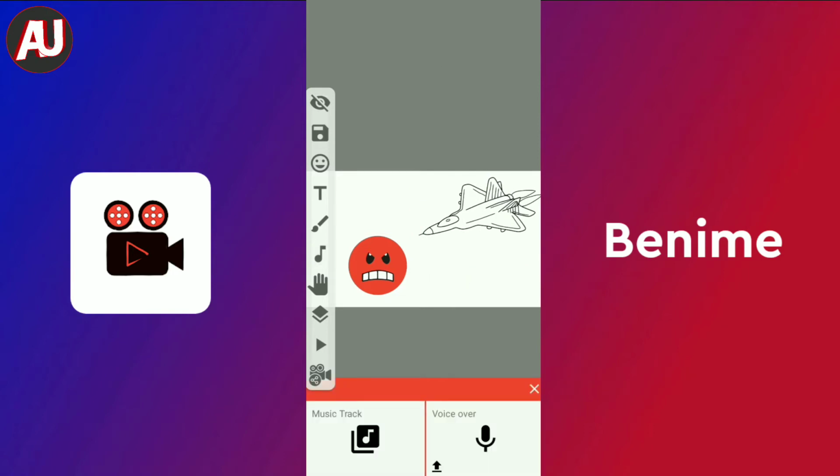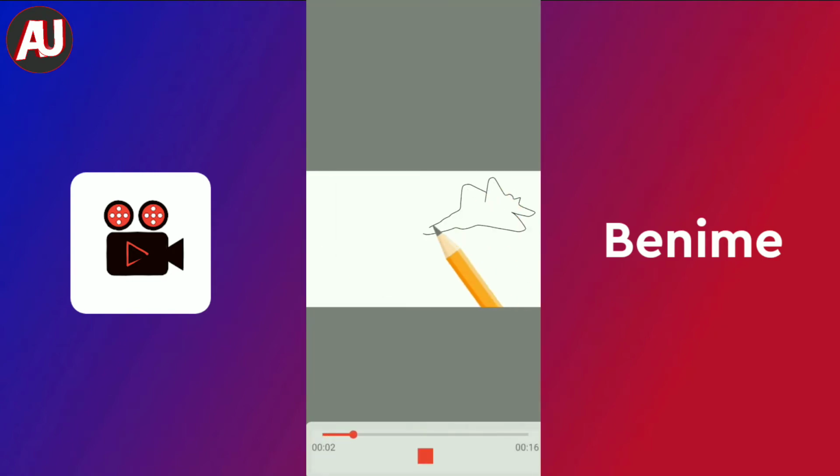There is also an option for voiceover and music for the background. It is amazing on Android. You can also change the pencil and handwriting pen.